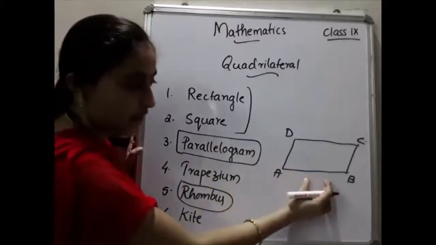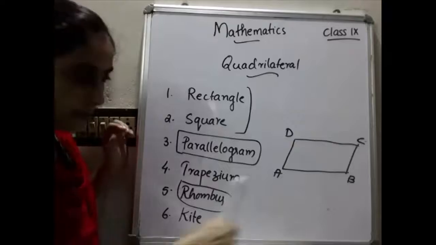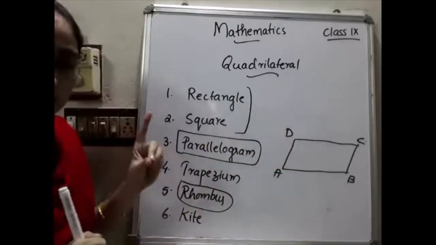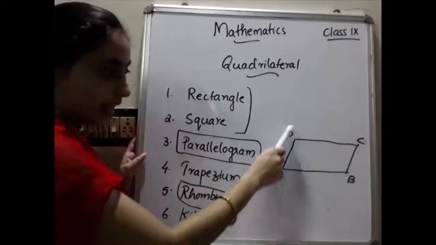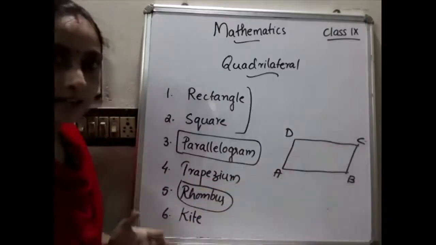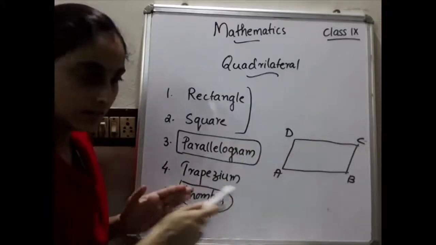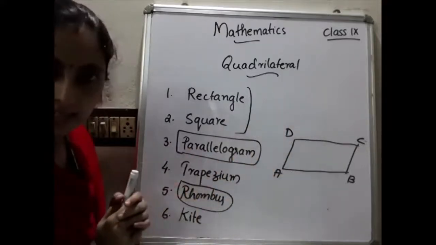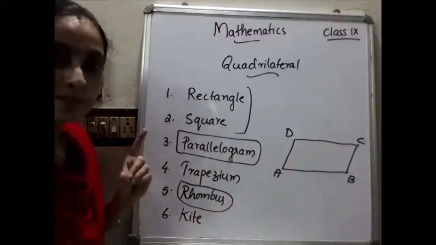That means if AB and CD are one set of opposite sides of this parallelogram, then AD and BC are the other set of opposite sides. They are parallel. That is, AB is parallel to CD and AD is parallel to BC. That is the first condition.